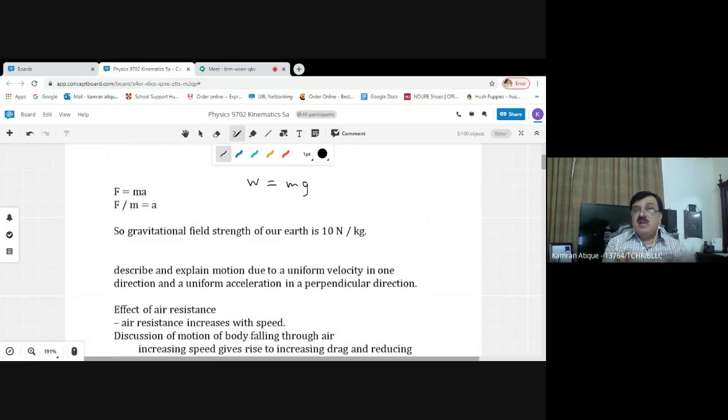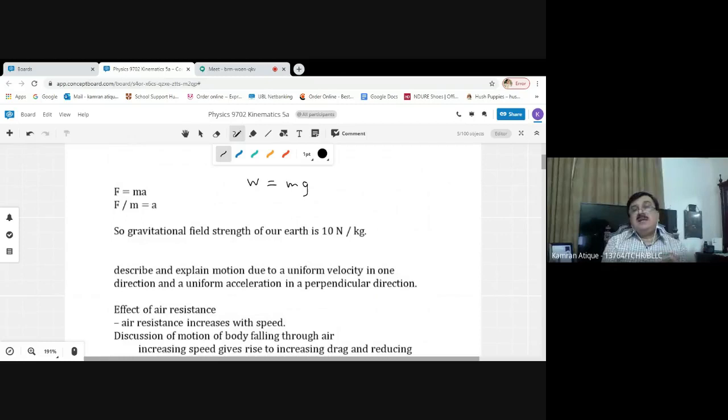That's why both bodies are going to be accelerated at the same rate of 10 meters per second square. So remember, bacho, whether a body is accelerating in our daily life, like a moving vehicle, or under the influence of the Earth's gravitational field, in all accelerations the acceleration depends on newton per kilogram.